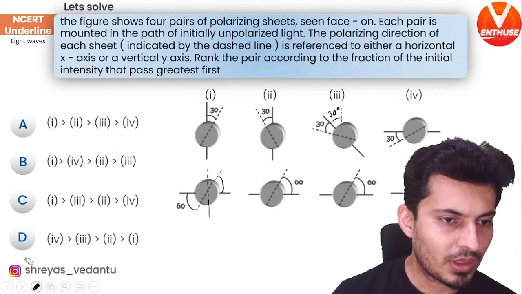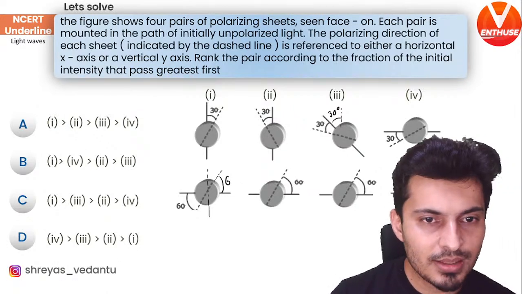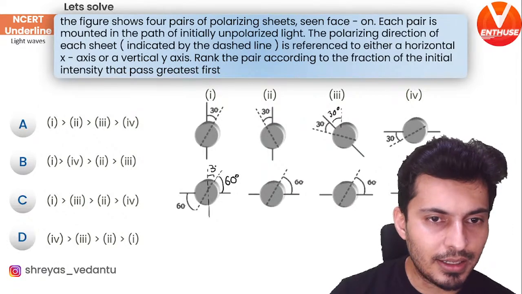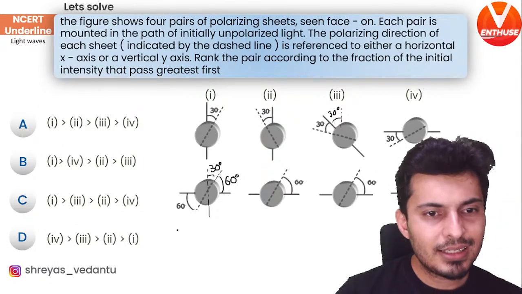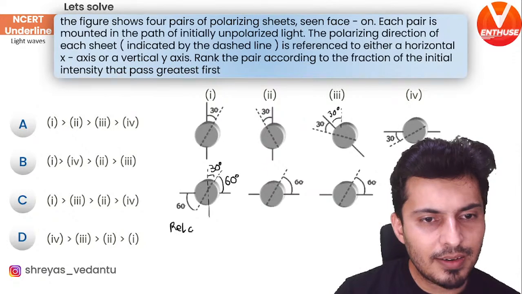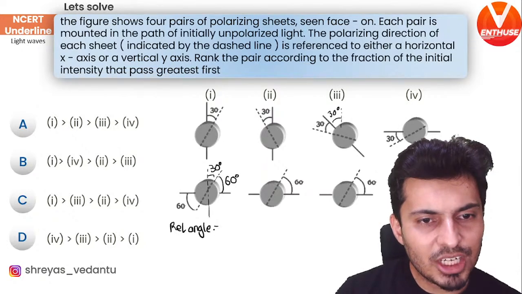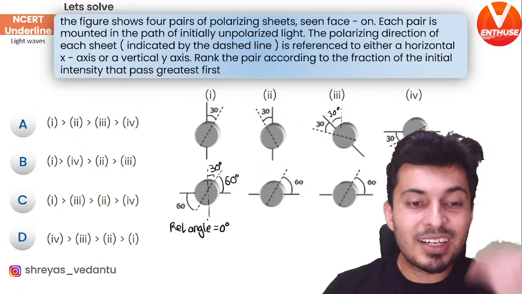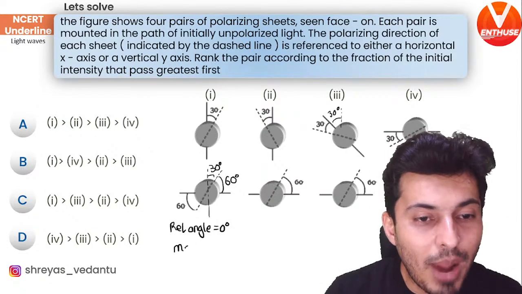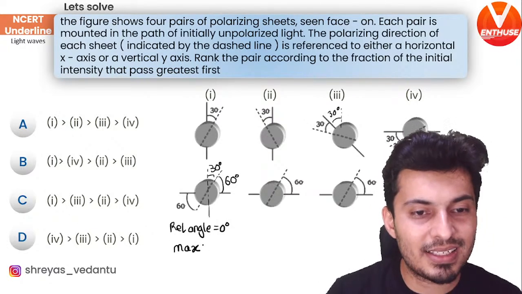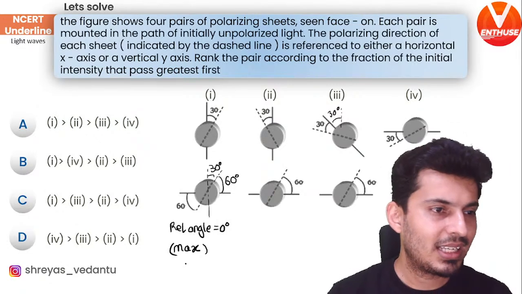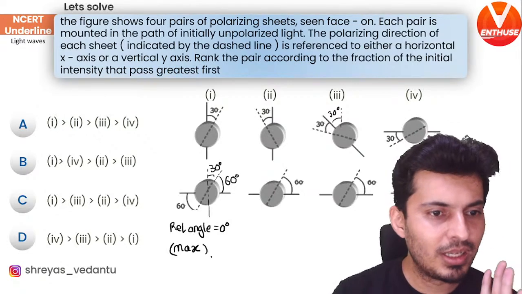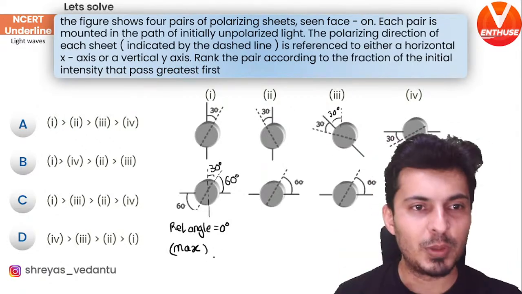This was correct. This is 60 degrees and this is 30 degrees. Don't you see the relative angle? The relative angle is actually 0 degrees. If the relative angle is 0 degrees, the maximum amount will pass. This will be the max. I hope you can see that. So the first one will pass the maximum amount.